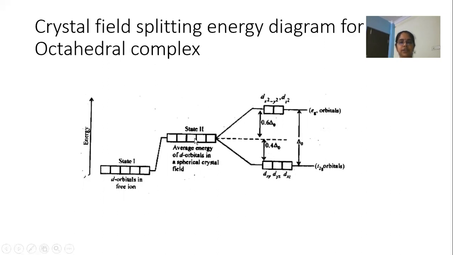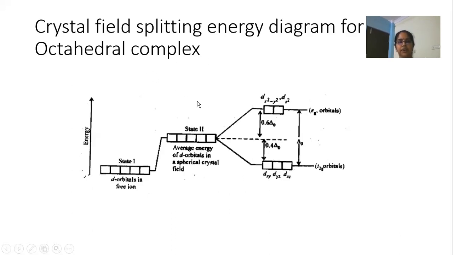So here the energy of the d orbitals is increased, but still they are degenerate, because we are imagining that there is no proper orientation in the d orbitals and all the ligands are spherically distributed around the metal at a uniform distance. But that is not the actual case, because the orientation of the lobes in the d orbitals is different, right? Some lobes are oriented along and some lobes are oriented in between the axes.